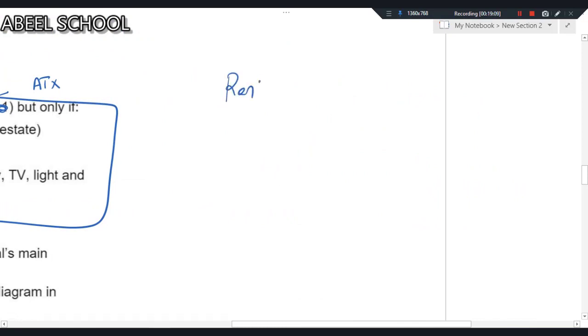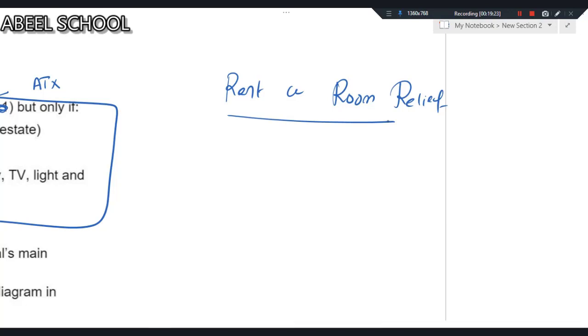Rent a room relief. It is possible in the UK that the owner is living in the accommodation and has given, let's say, one room on rent. If the owner gives a room on rent, then the owner gets rent a room relief. And the rent a room relief in Finance Act 2022, even in 2021, is the same: 7,500.